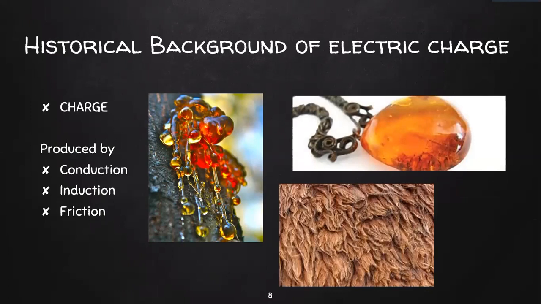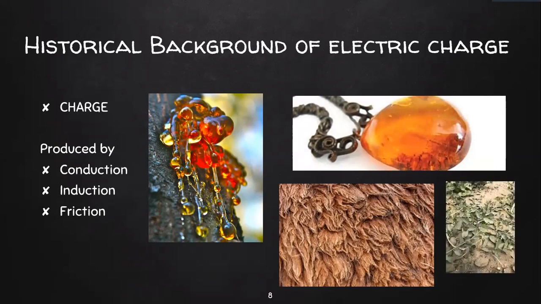interacted with an animal. So the animal's fur got rubbed on the amber. Once this incident happened, when the amber was rubbed by the animal fur, small dust and leaves got attracted towards the amber. So they started to wonder why this amber is suddenly attracting these leaves and this dust, especially right after rubbing on the animal fur. So this is where the concept of charges came. So they tried to understand. So the amber possessing this property is called charged.